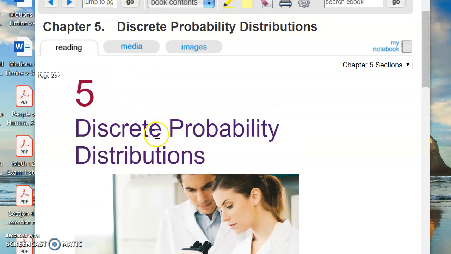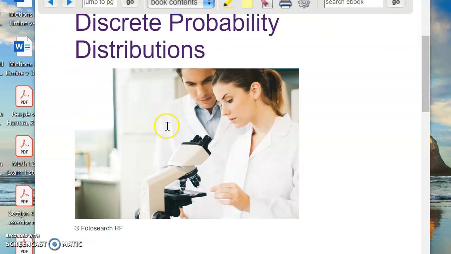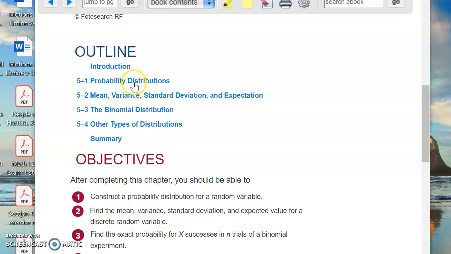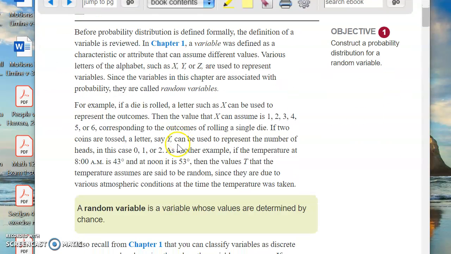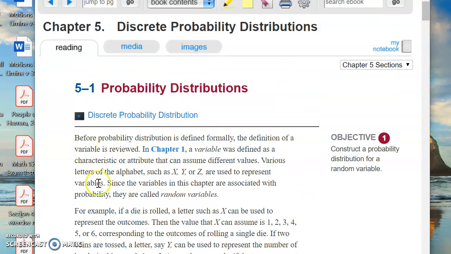Now remember, we're in Chapter 5, discrete probability distributions. All right, so without further ado, here we are in Section 5.1. Okay, so what is it? What the heck is a probability distribution?